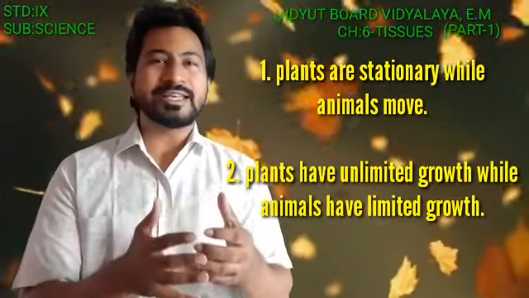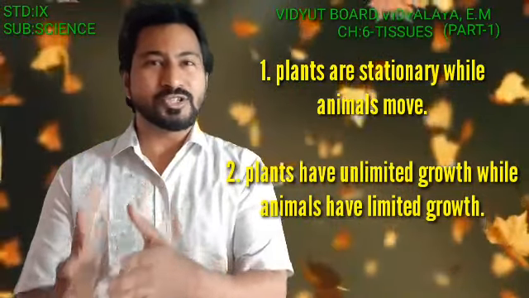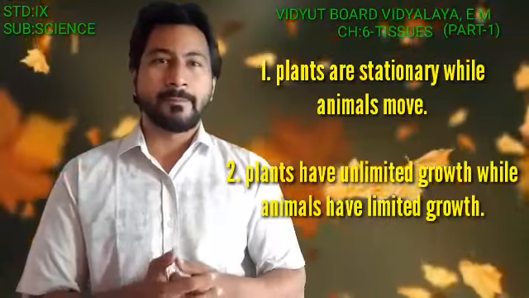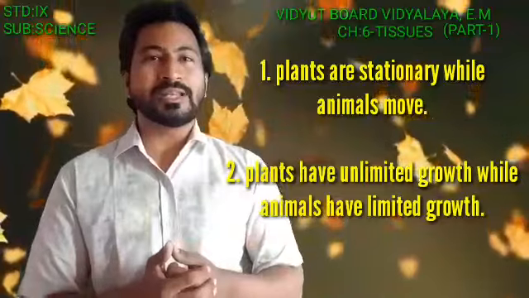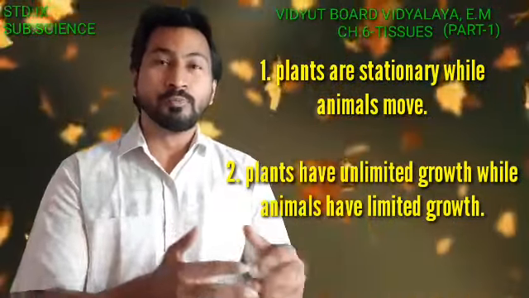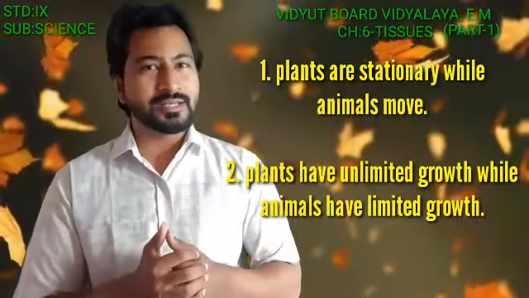So the tissues in plants help in having a particular strength to maintain themselves at a particular place. While in animals, as they move from one place to the other, they have specific tissues for movement, like the muscle cells.